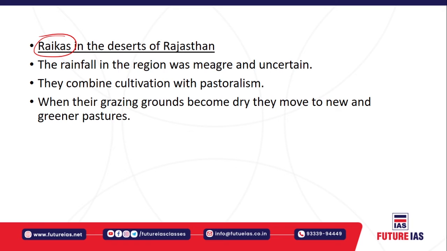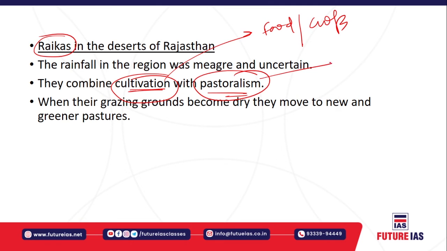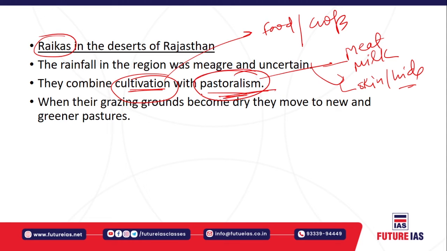So they combine cultivation with pastoralism. Cultivation gives them food, for example, crops. From pastoralism, they used to get meat, milk, and some skin and hide. All such things they used to get. So they used to supplement their income with the help of pastoralism. They combine cultivation with pastoralism because the rainfall in that region is meager and very uncertain.